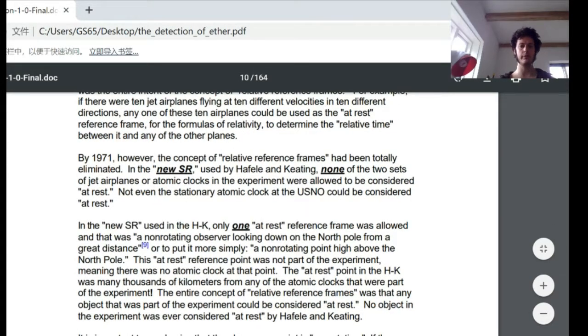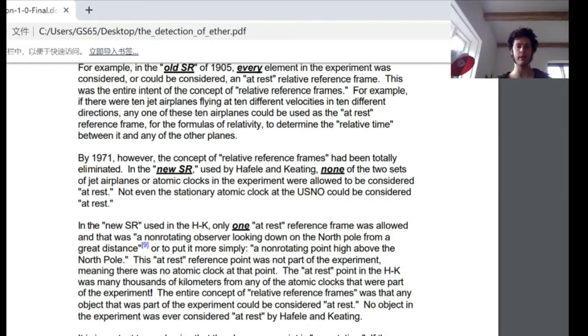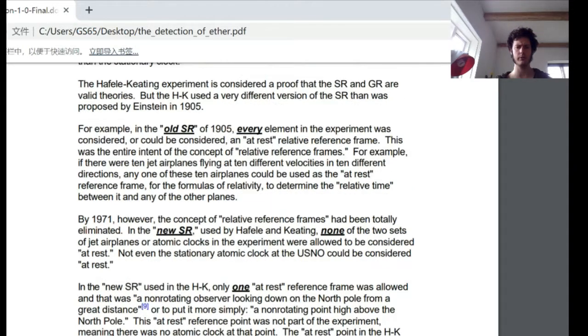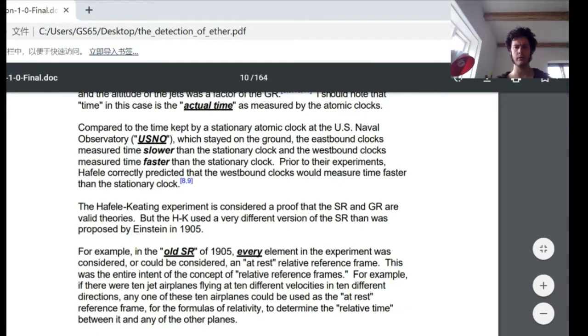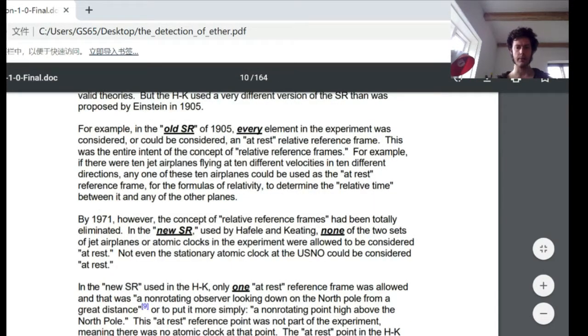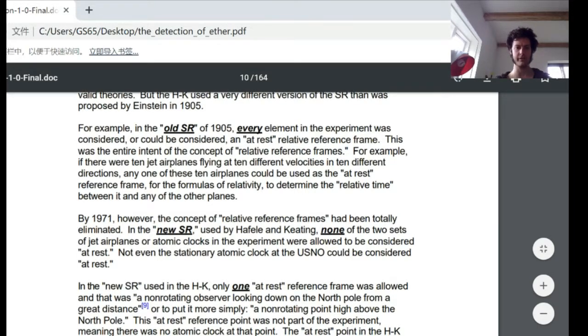By 1971, however, the concept of relative reference frames had been totally eliminated. In the new special relativity used by Feely and Keating, none of the sets of jet airplanes or atomic clocks in the experiment were allowed to be considered at rest. Not even the stationary atomic clocks at the US Naval Observatory could be considered at rest.